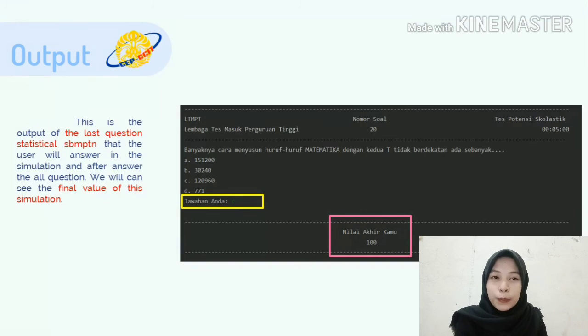In this output the user inputs the answer in the yellow rectangle, and after the user answers all the questions, we have the final value in the pink rectangle. Congratulations user, you get a final value of 100.